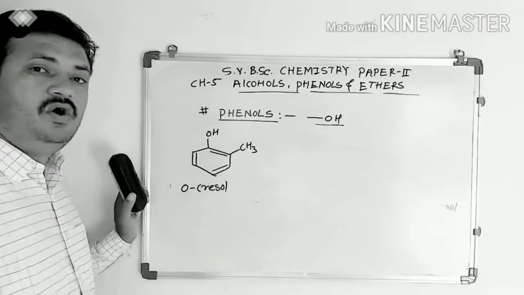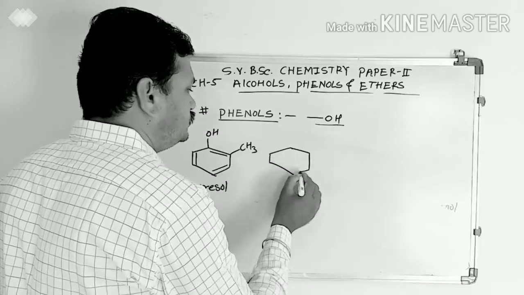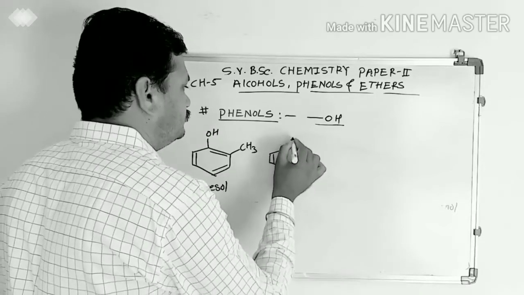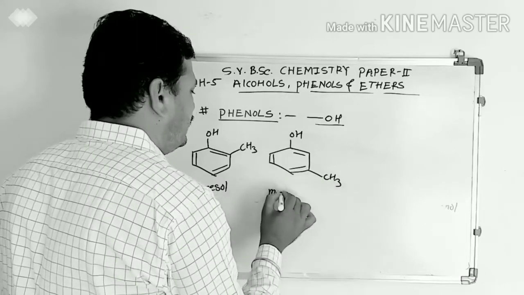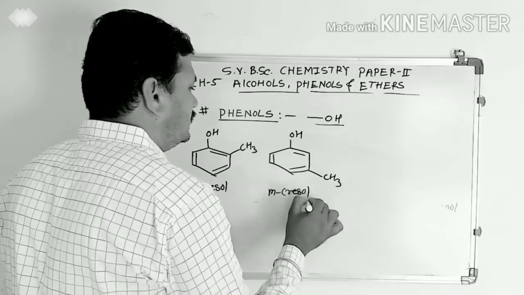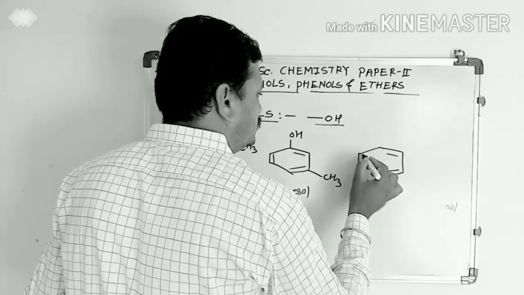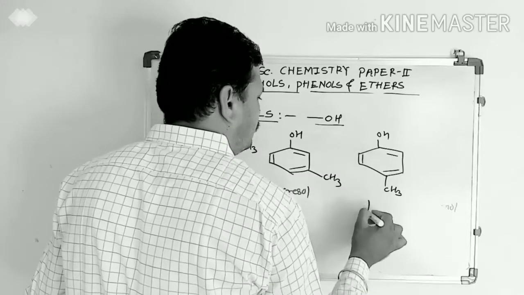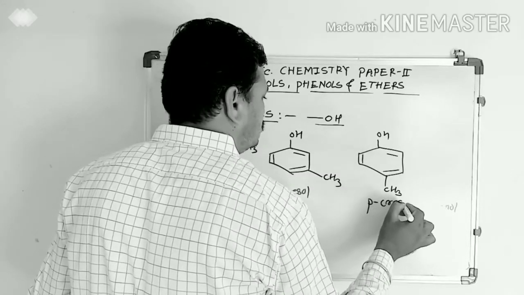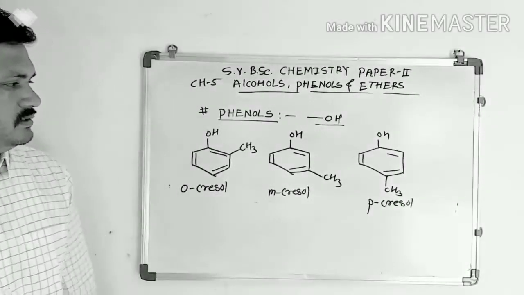When methyl group is attached to meta position, then it is metacresol. And when methyl group is attached to para position, it is known as paracresol. These are some examples.